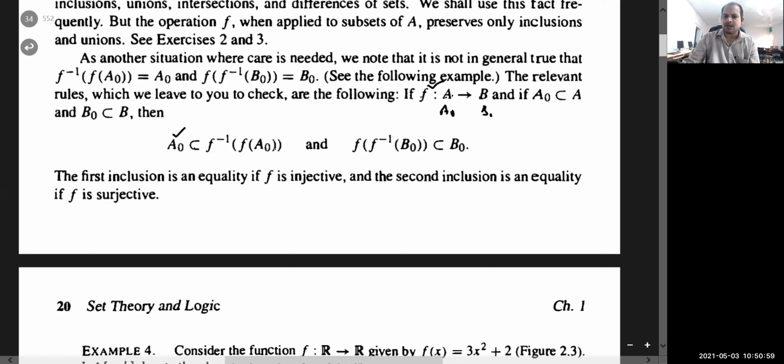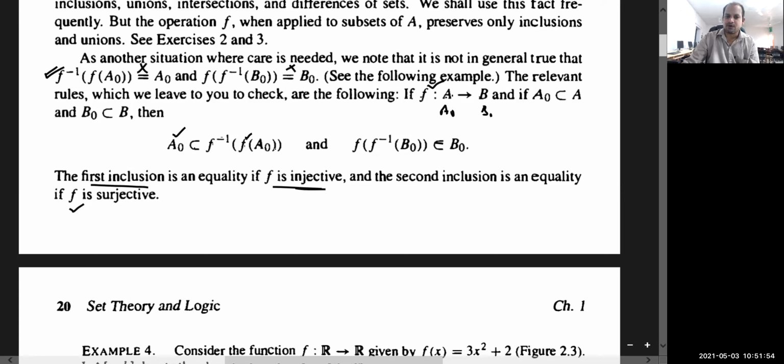And you will see that the first inclusion is an equality if f is injective. So in case of direct images, we need to be careful. The first inclusion is an equality if f is injective, and for the second one, you will get equality if f is onto. So not always do we have equality here. Remember, this is a very important point: people used to write that f inverse of f of A naught equals A naught. This is not always possible.